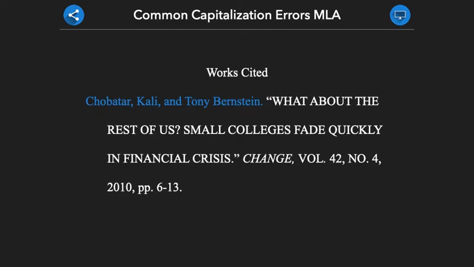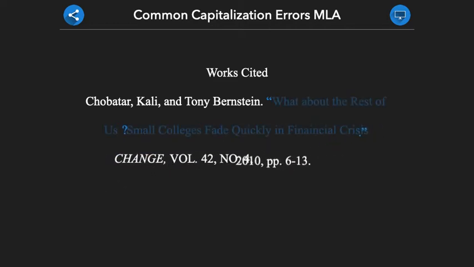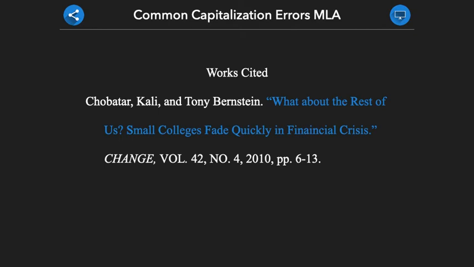The titles of books, journal articles, and web pages also have frequent capitalization errors. When capitalizing the titles of works, we will only capitalize certain letters. Generally, we will capitalize the first word of the title, the first word of any subtitle. We will then capitalize any nouns, pronouns, adjectives, adverbs, and verbs. We will leave all other words, such as prepositions and conjunctions, lowercase.